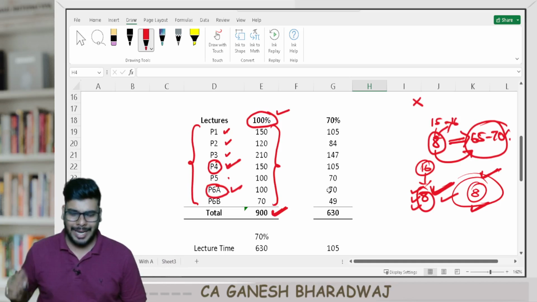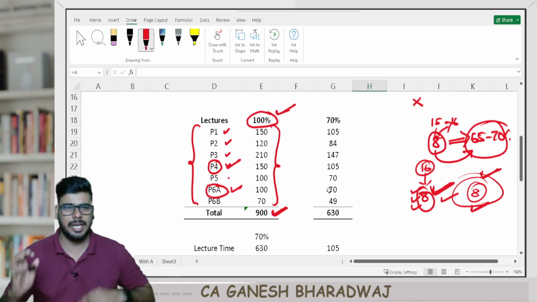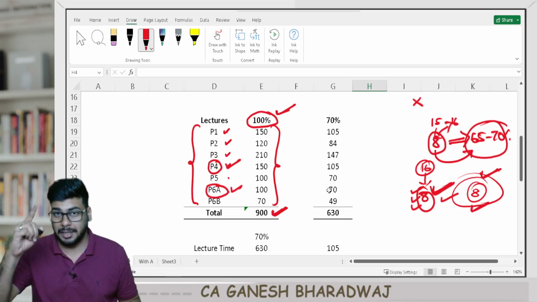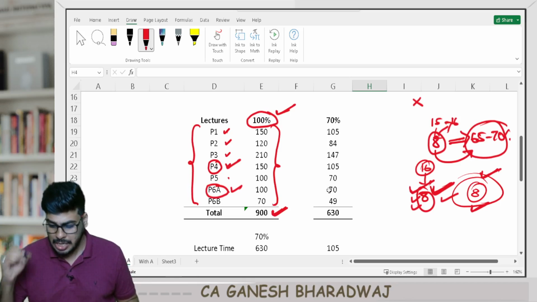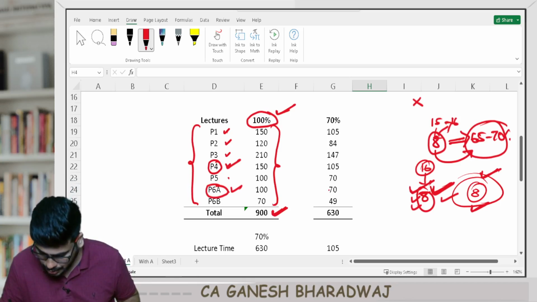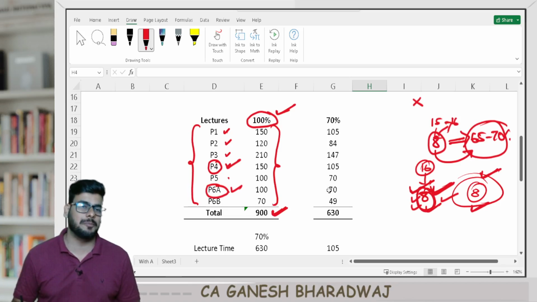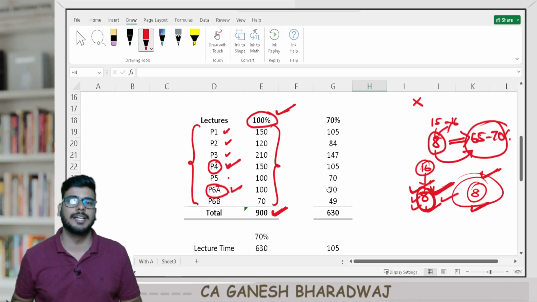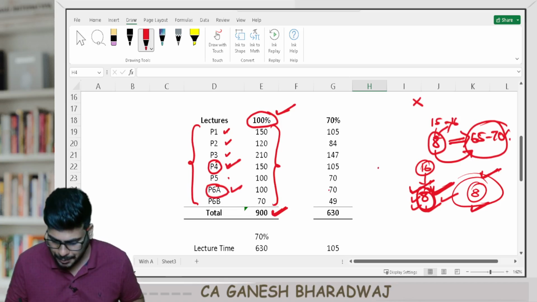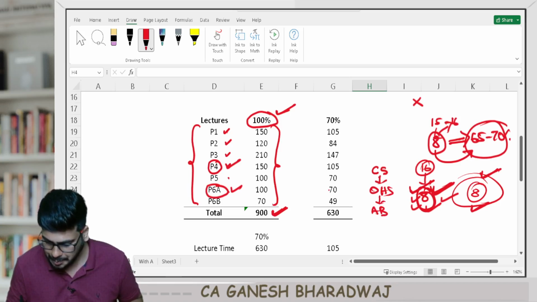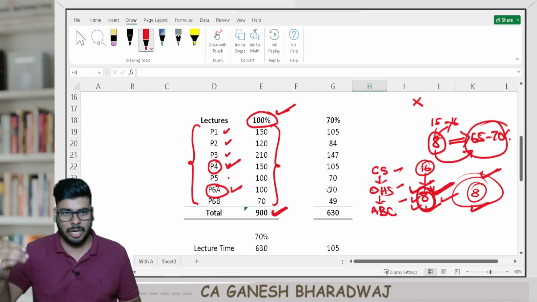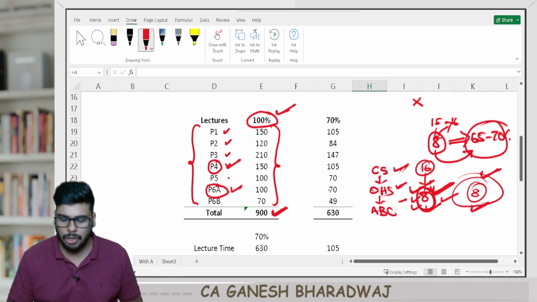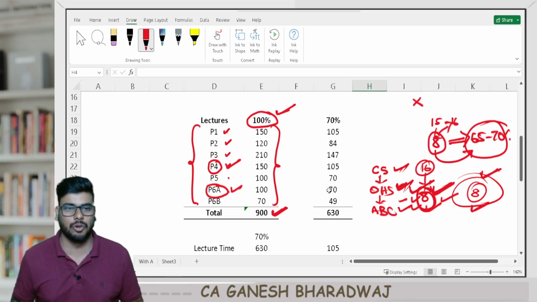What I'm saying is, you just strategize and you only watch the important lectures, the important chapters. But in our example, I said these 8 chapters. These 8 chapters are generally interlinked. For example, in costing, you have cost sheet, then you have overheads, then you have ABC. These chapters are all interlinked. Without doing cost sheet, I cannot do overheads. Without doing overheads, I cannot go to ABC and all.